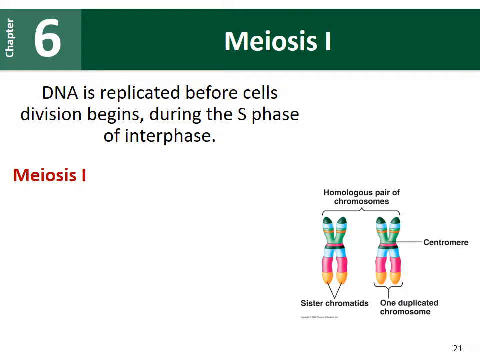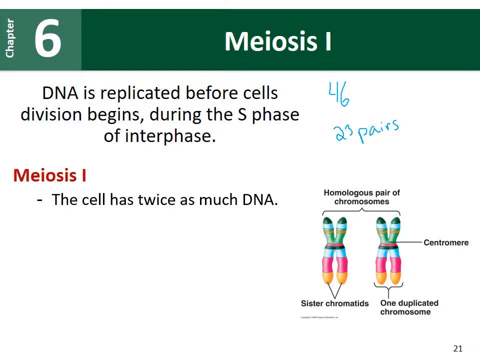These chromosomes are also found in homologous pairs. I've mentioned that we have 46 total chromosomes. Those 46 chromosomes can be lined up in homologous pairs, so you can also say that we have 23 pairs of chromosomes. These homologous pairs are important because this is what we're going to pull apart in meiosis 1.